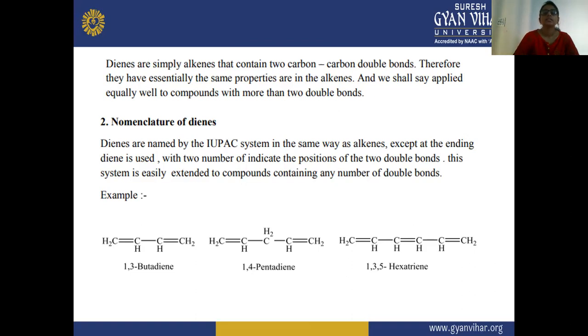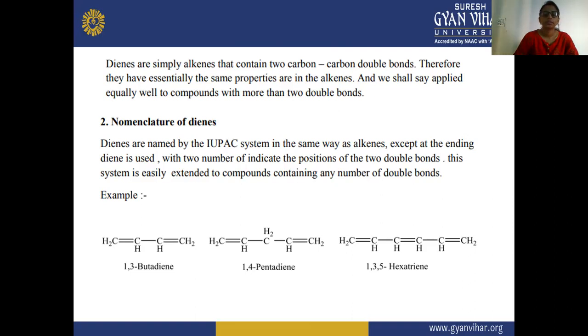Secondly, the nomenclature of dienes. How are these dienes named? Dienes are named by the IUPAC system in the same way as alkenes, except that the ending "diene" is used. In the case of alkenes we use "ene", but in the case of dienes we use "diene" at the end, with two numbers to indicate the positions of the two double bonds. This system is easily extended to compounds containing any number of double bonds.